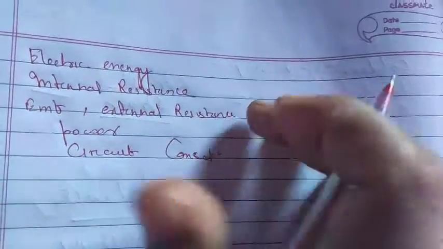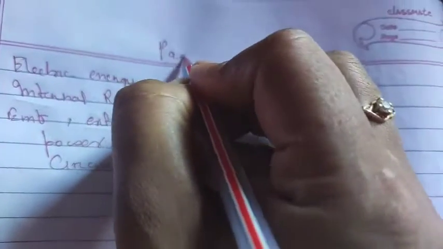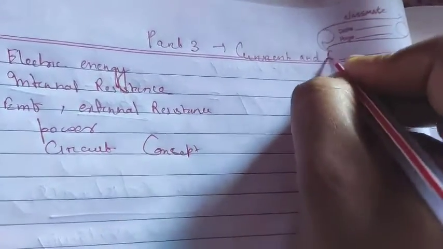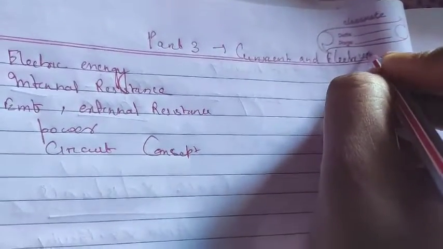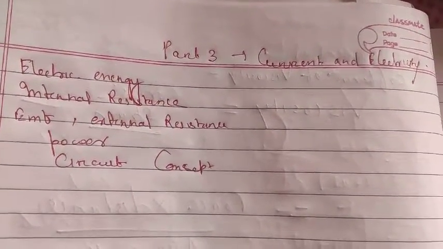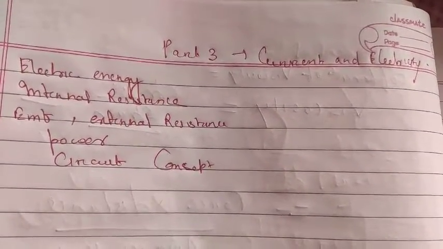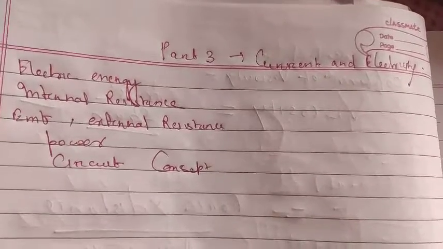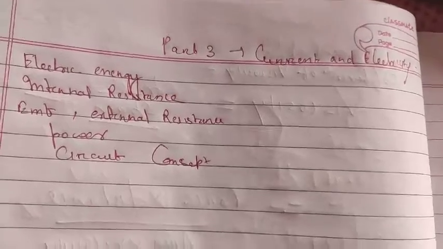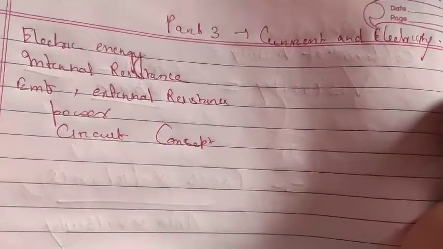Today we will again start part 3 of the chapter Current Electricity, right? So in part 3 of this chapter, students, we will discuss electric energy, internal resistance, EMF, external resistance, power, and some concepts of circuit construction.